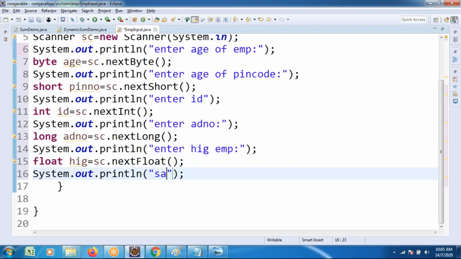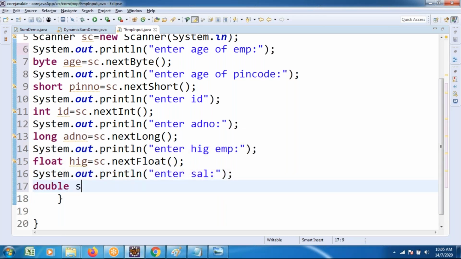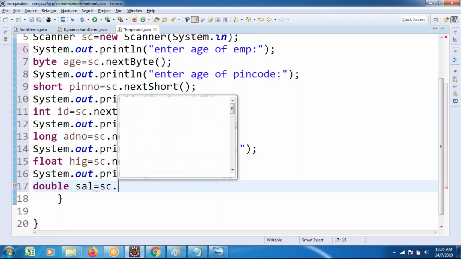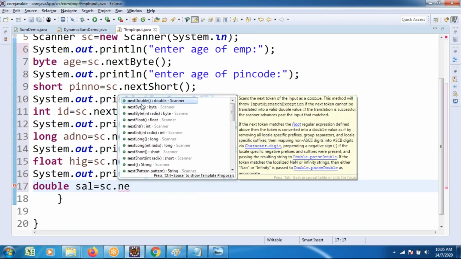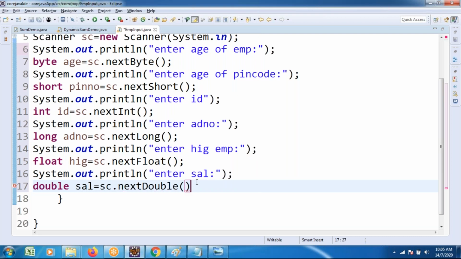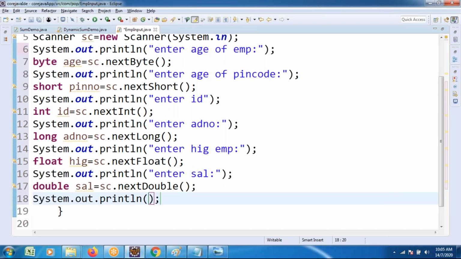Similarly, I wanted to read the salary of the employee. Salary of the employee is taken as a double type of data. To read double type of data, double sal is equal to sc dot next double method. Similarly, one more thing: till now I have taken integer type of data, floating point type of data, and now character type of data. Read the gender of the employee.